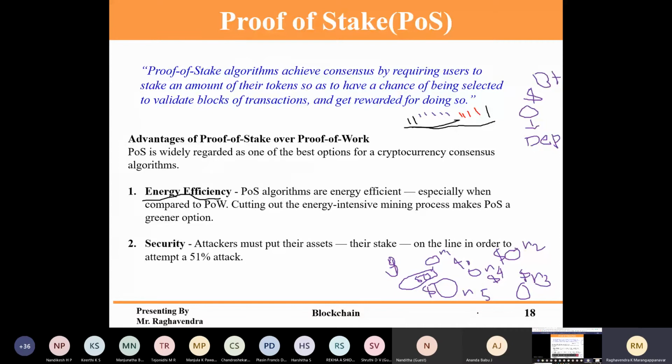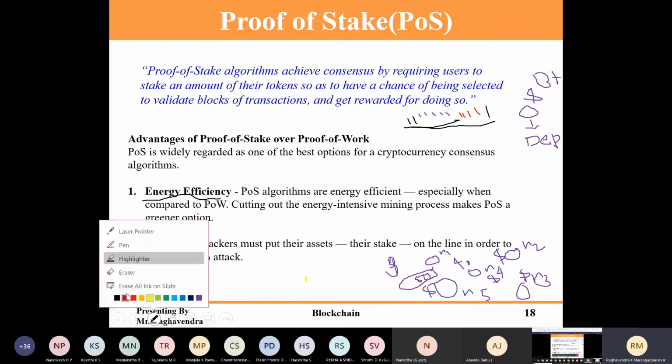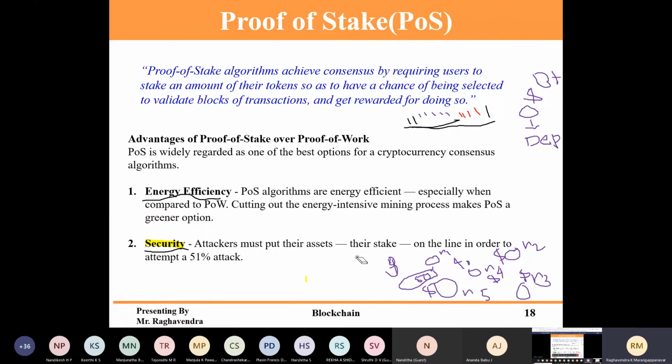And security: if any one person compromises, they can take their deposits. So these two are the main advantages. You got my point, right? There are five nodes, they have to deposit some money.